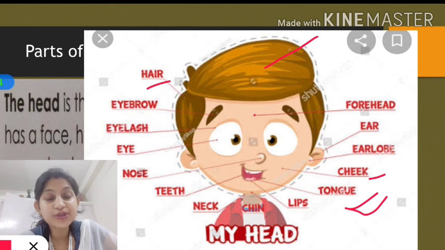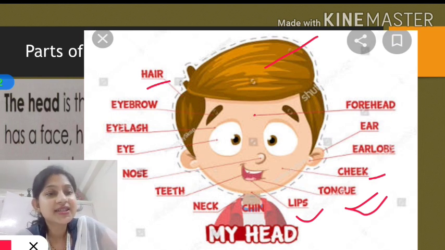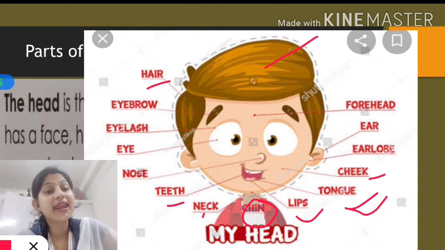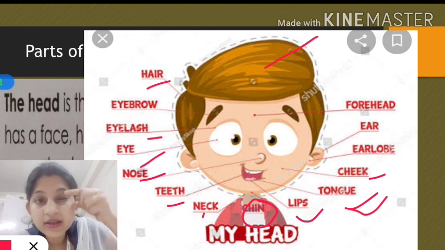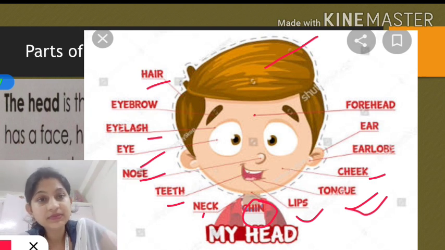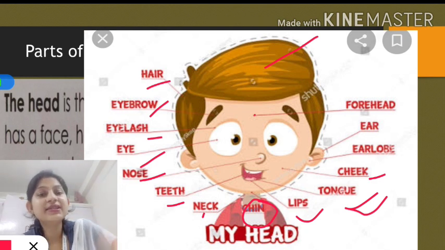Okay, tongue helps us to taste food, isn't it? Lips are there, they help in speaking. Then our chin is there. Then teeth, neck, nose, eyes, eyelash. The hair on our eyelid are called eyelash. Then eyebrows. Okay. So this is our head.